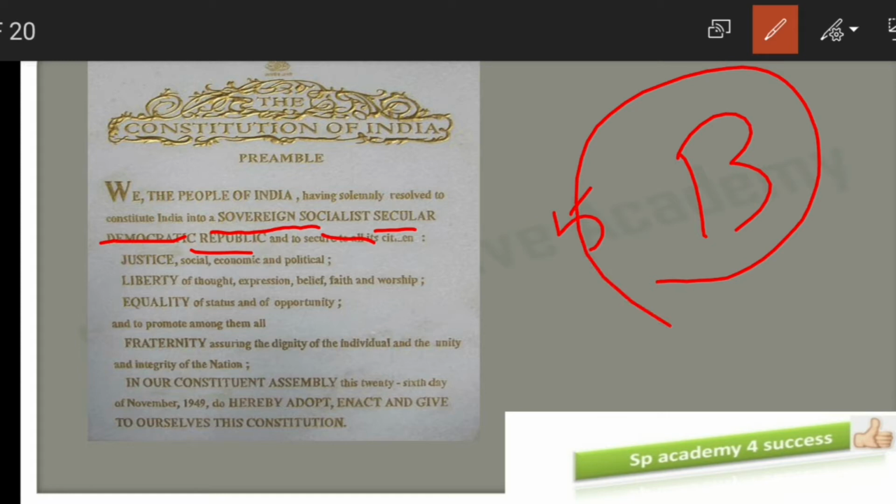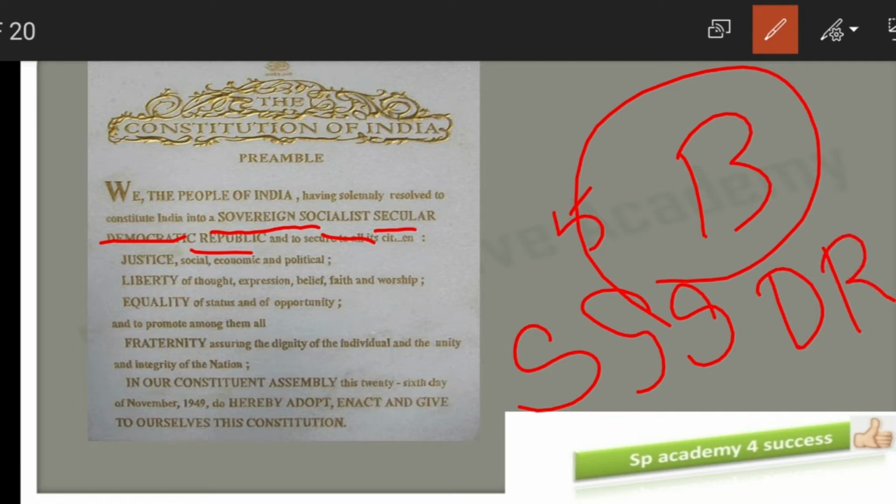And one more important thing, you are supposed to remember the order of the words also. Many times that question has also been asked in the examination, like what is the order of the words. So always remember, first you will have sovereign, S, next socialist, again S, next is secular, S, means 3 S's, and then DR, democratic and republic.